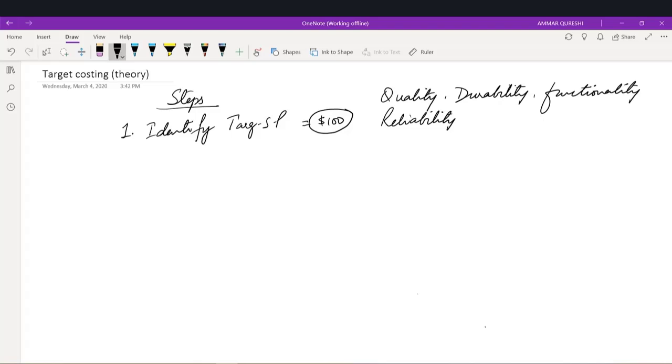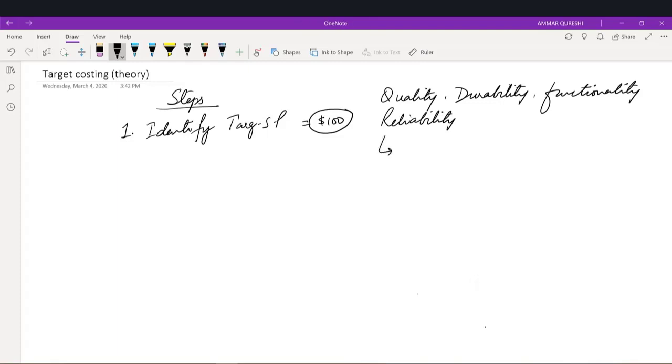Because whenever you assign a task to your target costing team for the cost reduction process, they must not compromise on these four areas. They must not reduce cost and compromise any of these four areas. So that is very important. We have to set a standard that a product cannot be less than a particular quality or standard.